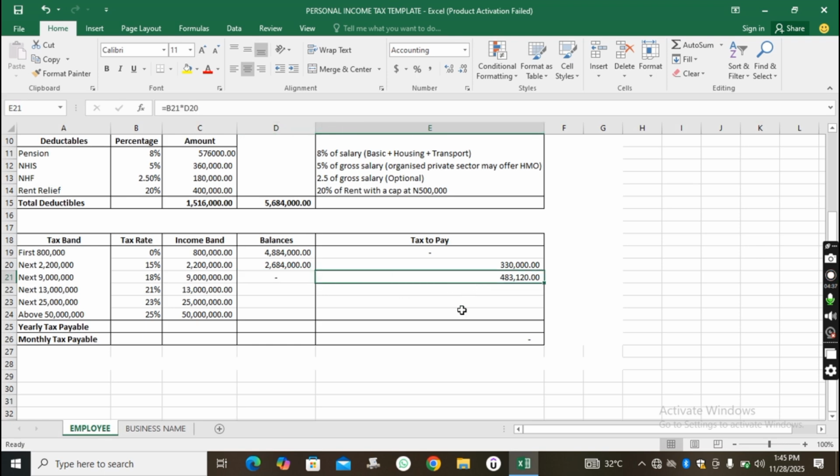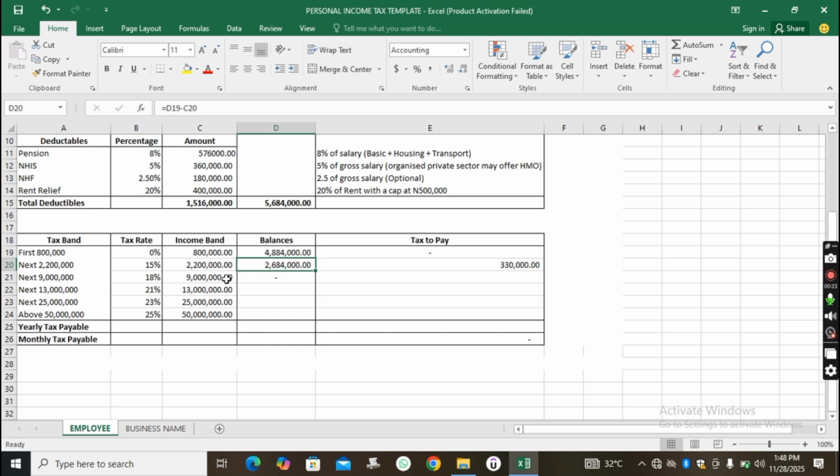Okay, so let me clean this. The formulas are still there. That's why it's calculating on its own. Okay, so now we have subtracted our 2.2 million because we have gotten the tax we are supposed to pay on the next 2.2 million. So we have subtracted our 2.2 million from 4.8 million, and this is the balance we have. All right, so after we applied the next 2.2 million at 15% and deducted 2.2 million from 4.8 million, we get this 2.6 million.